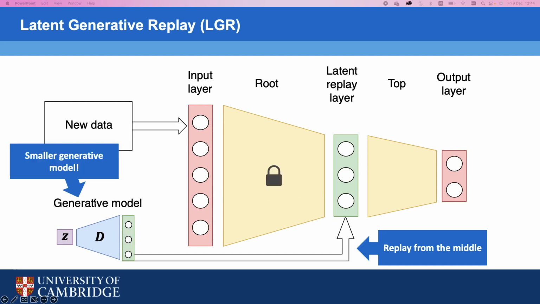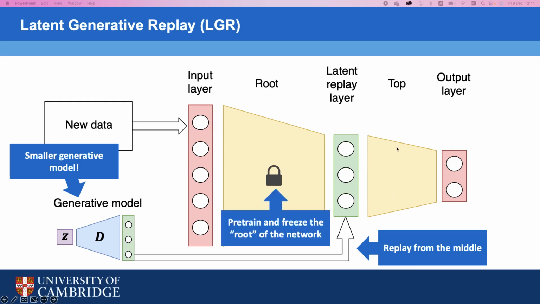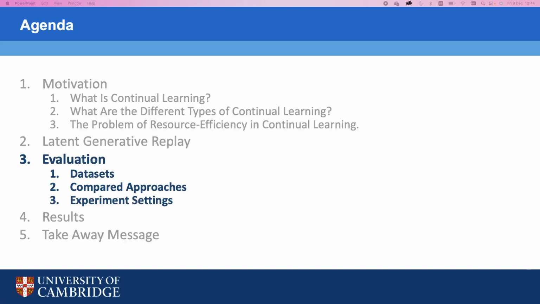And finally, just like the authors of the latent replay algorithm did, we pre-train and freeze the first several layers of the neural network, so that only the last layers, which you call the top of the network, are modified during training. And just like with DGR with distillation, you can also use the distillation approach here as well. We call that, similarly, LGR with distillation.